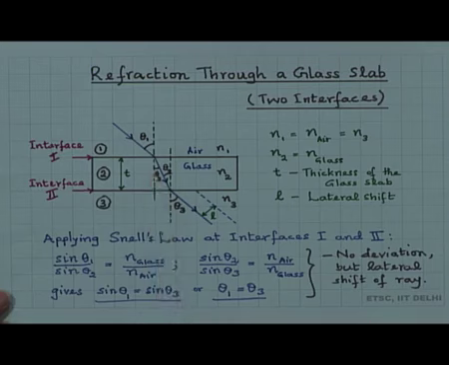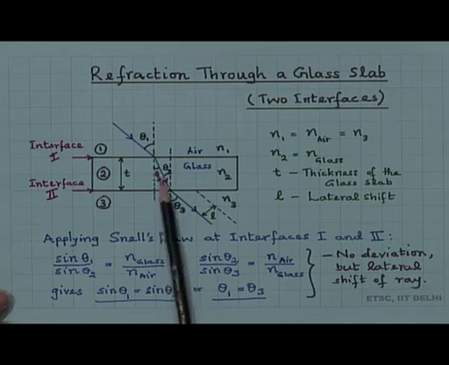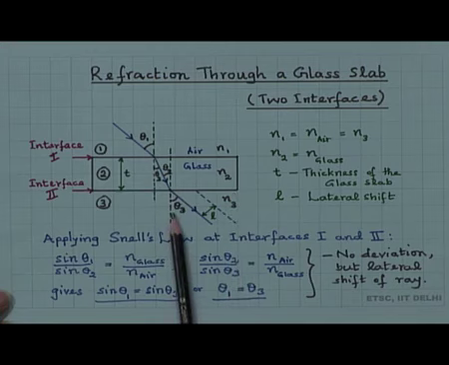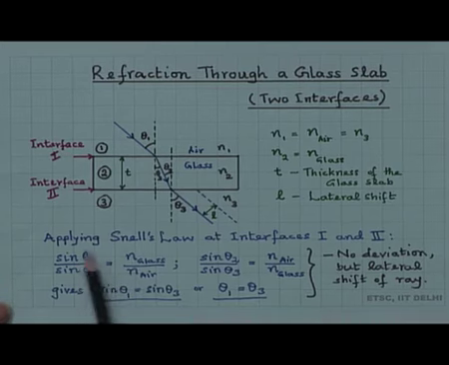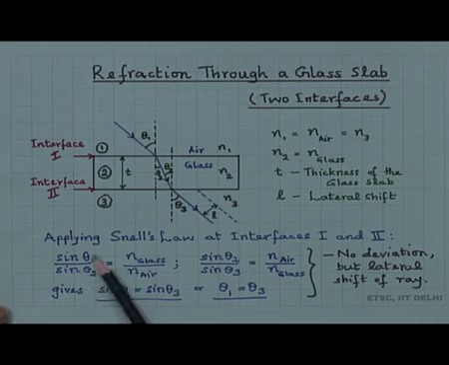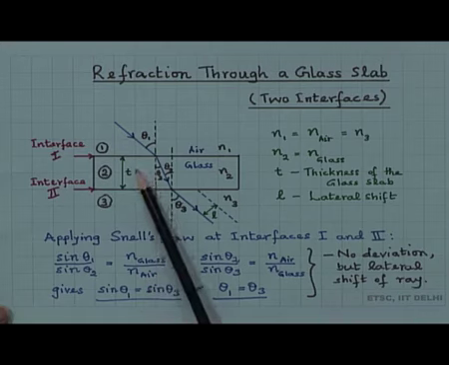Earlier this was I and r, but now we have a second interface where the refracted ray subtends an angle theta 2, which is the angle of incidence now as far as this interface is concerned, and then theta 3 is the angle of refraction at the second interface. Now, applying Snell's law at interface 1 and interface 2, sin theta 1 by sin theta 2, that is the first one, is n glass by n air, that is n2 by n1.